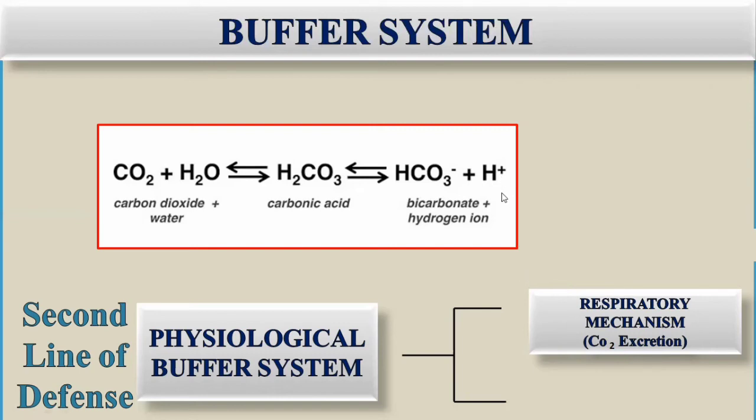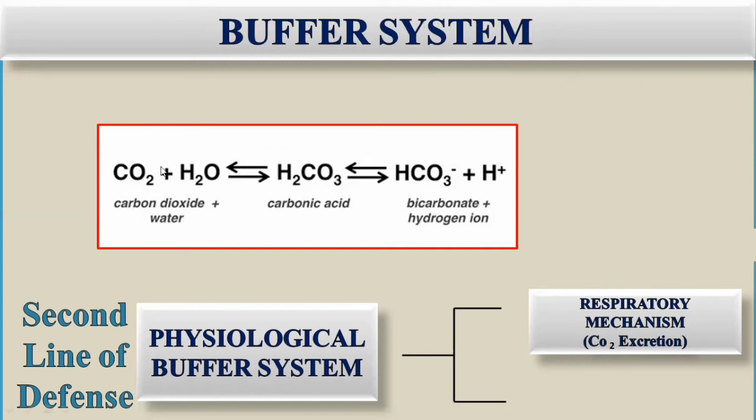If the hydrogen ion is increased, then as we have studied in the bicarbonate buffer system, it is neutralized by the action of the conjugate base and converted into a weak acid. Then this weak acid, H2CO3, in the lungs is converted into water and carbon dioxide.